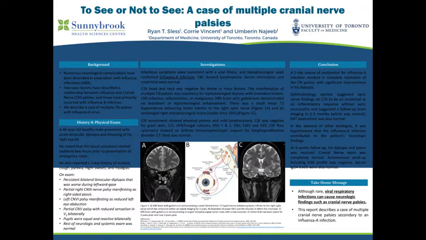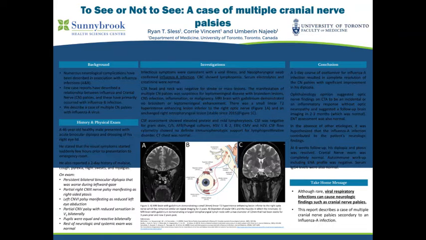His exam demonstrated persistent bilateral binocular diplopia that was worse during leftward gaze. He had a partial right cranial nerve 3 palsy manifesting as right-sided ptosis. He had a left cranial nerve 6 palsy manifesting as reduced left eye abduction. And he had a partial cranial nerve 5 palsy with reduced sensation in the V3 distribution bilaterally. His pupils were equal and reactive, and the rest of his neurologic and systemic exam were normal.